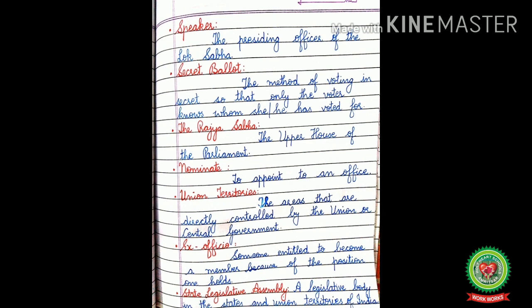Speaker, the presiding officer of the Lok Sabha. Secret ballot, the method of voting in secret so that only the voter knows whom she or he has voted for. The Rajya Sabha, the upper house of the parliament. Nominate, to appoint to an office. Union territories, the areas that are directly controlled by the union or the central government. Ex officio, someone entitled to become a member because of the position one holds. State Legislative Assembly, a legislative body in the states and union territories of India.